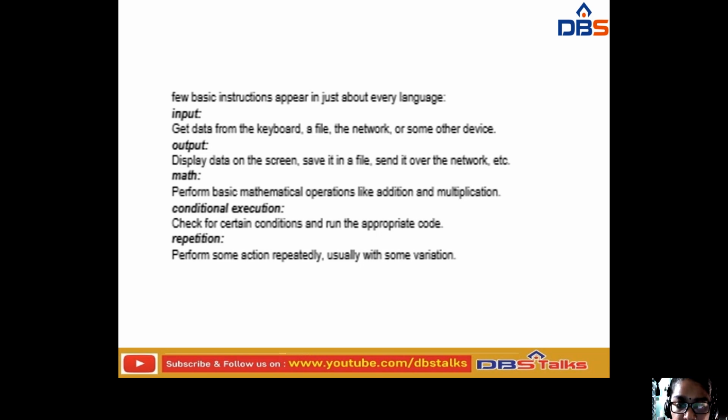The next one is the math function. So the first one is the input function, next is the output function, next is the math function, next is conditional execution, and next is repetition. The first one is input, from which we get the data from the keyboard, a file, the network, or some other device.